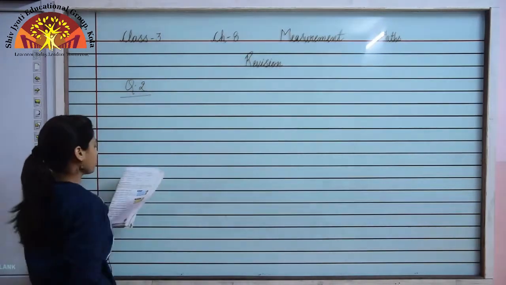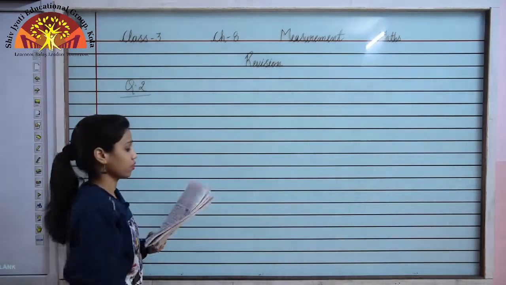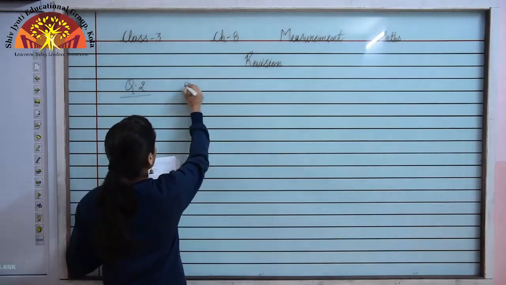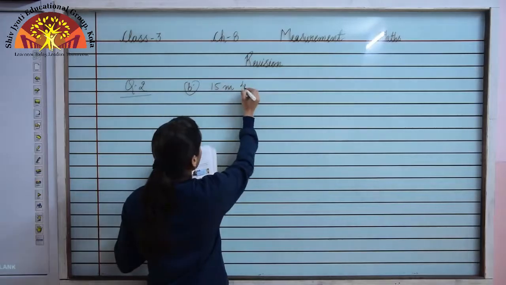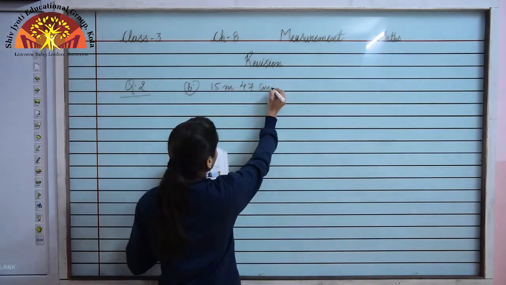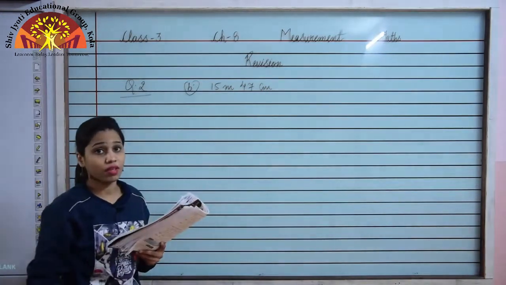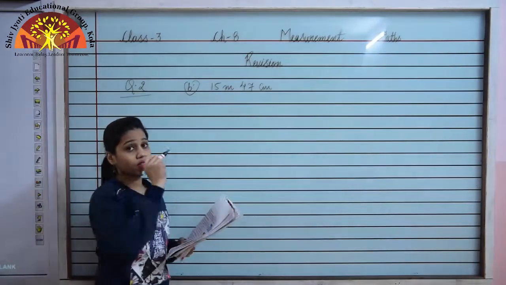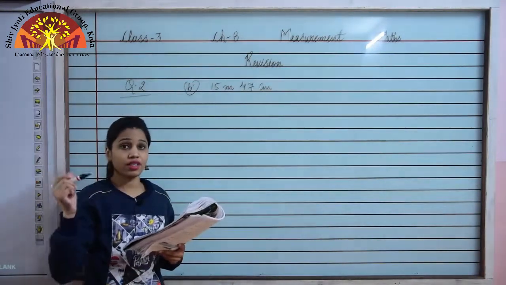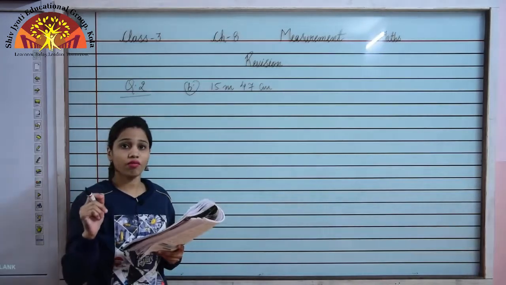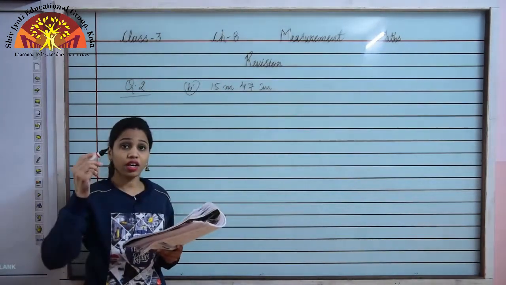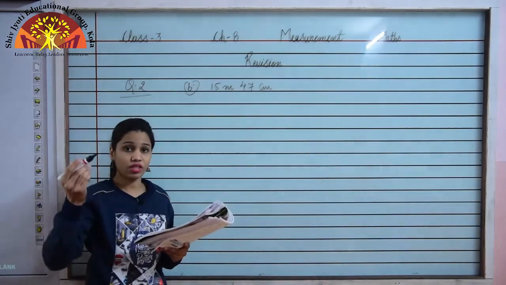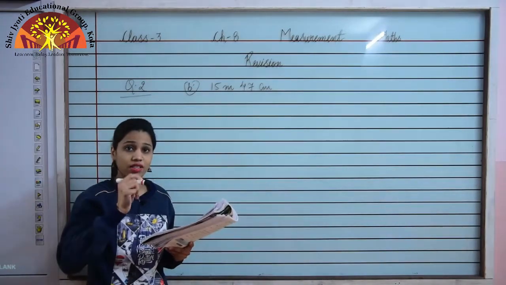B part is 15 meter 47 centimeter. Here 15 is in meter and 47 is already in centimeter, so no need of converting 47 because it is already in centimeter. We will convert 15 meter into centimeter and then add 47 to that.